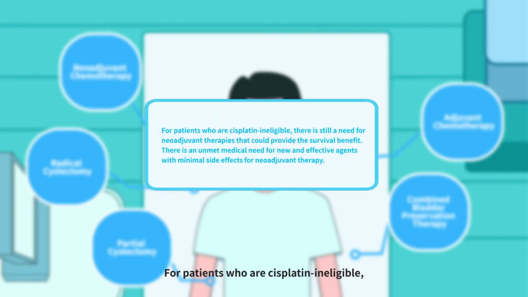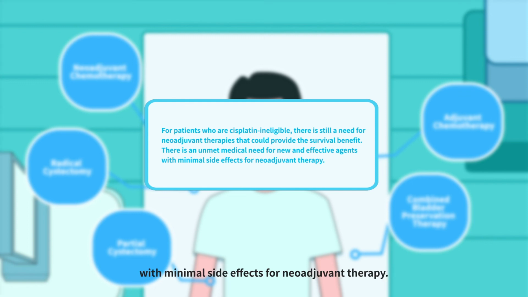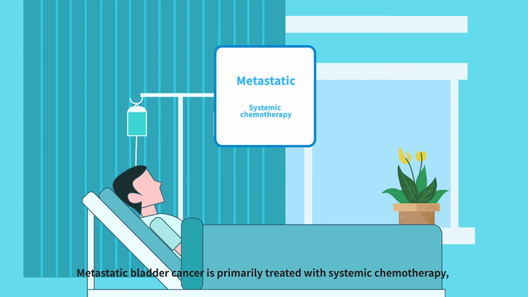For patients who are cisplatin ineligible, there is still a need for neoadjuvant therapies that could provide survival benefit. There is an unmet medical need for new and effective agents with minimal side effects for neoadjuvant therapy. Metastatic bladder cancer is primarily treated with systemic chemotherapy, and palliative surgery and radiotherapy may be applied to relieve symptoms.